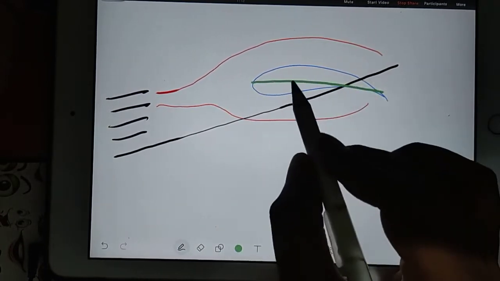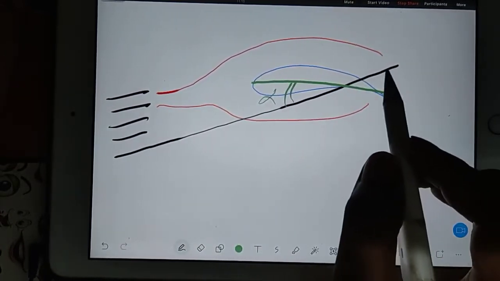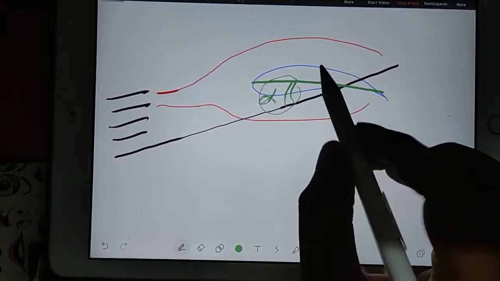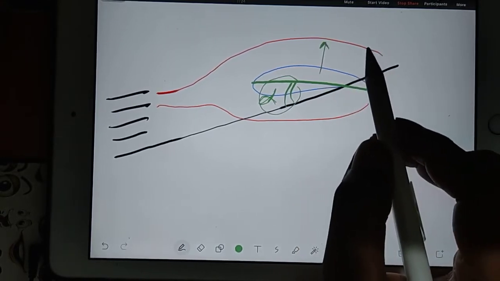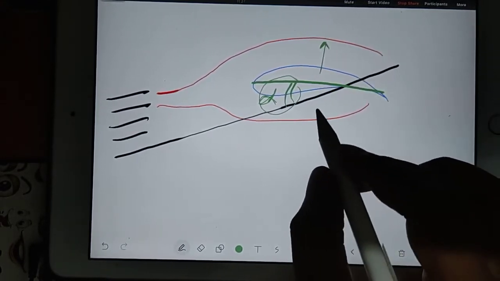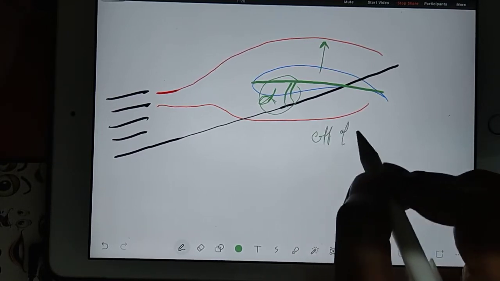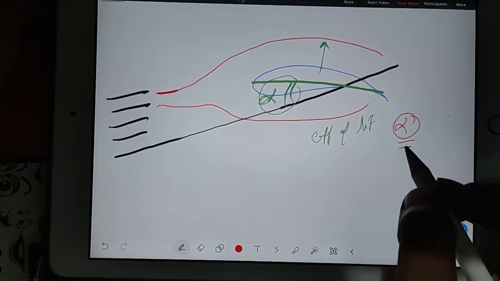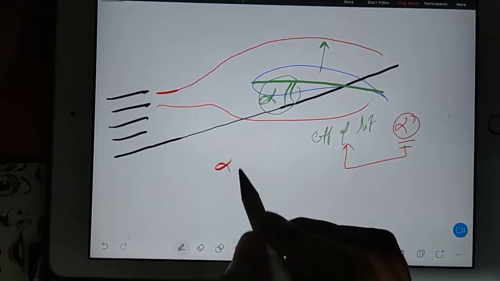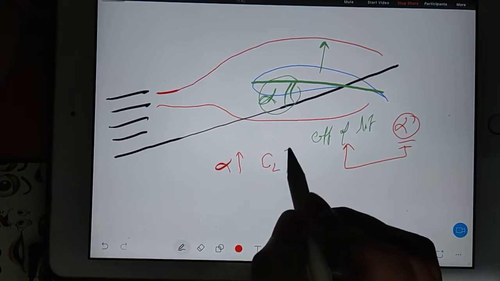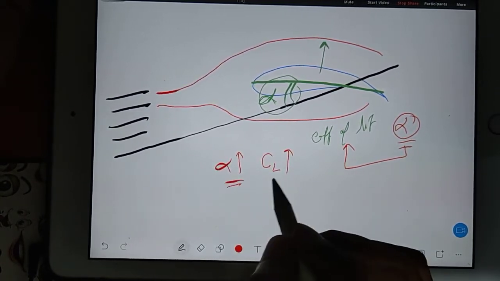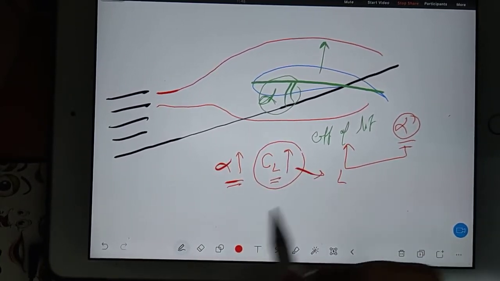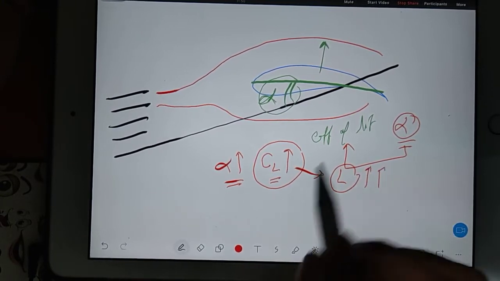So the angle between the chord line and the free stream is your angle of attack, alpha. Actually, your angle of attack alpha is responsible for the lift over the airfoil. There is something called the coefficient of lift. Whenever you have angle of attack alpha, this alpha gives you the coefficient of lift. If alpha increases, the coefficient of lift CL increases. If alpha increases, CL increases, and CL will give you lift. So finally, lift will increase.